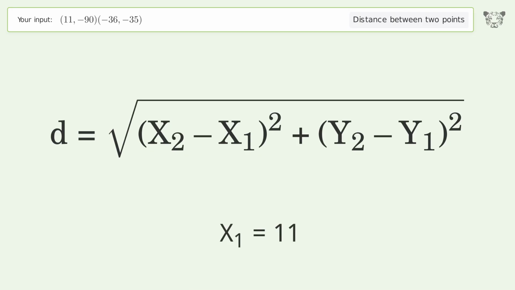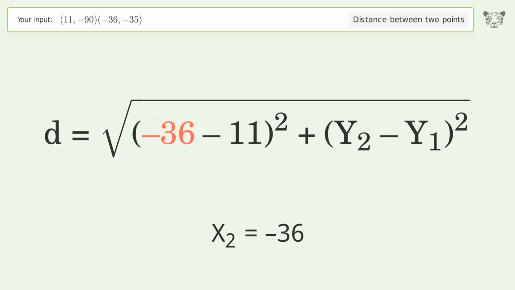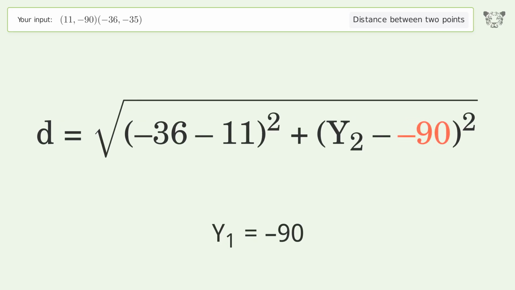x1 equals 11. x2 equals -36. y1 equals -90. y2 equals -35.